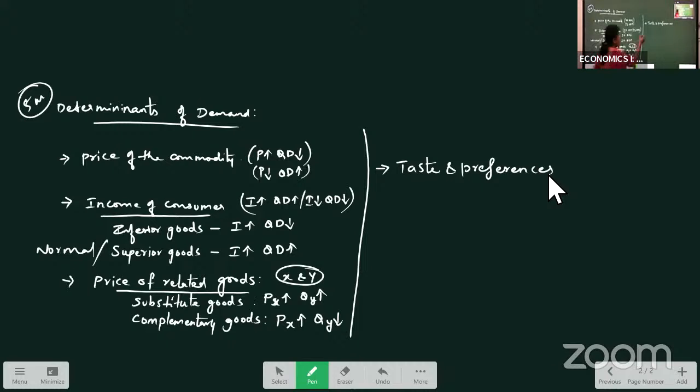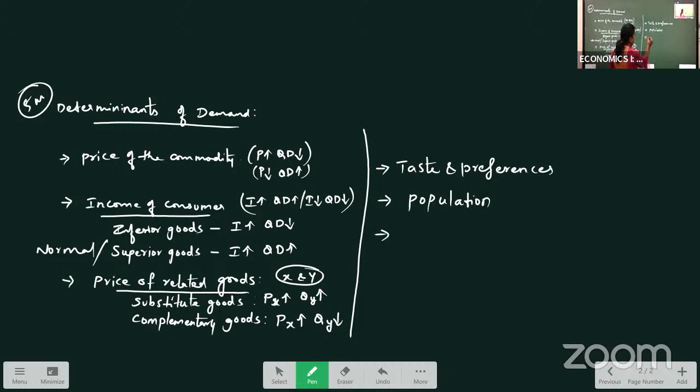Then next we have population, size of population. In an area where there is more population, demand for goods will be more, because where more people are there, the demand for goods will be more. Where less population is there, demand for goods will be less. So population is also determining the demand for the commodity.